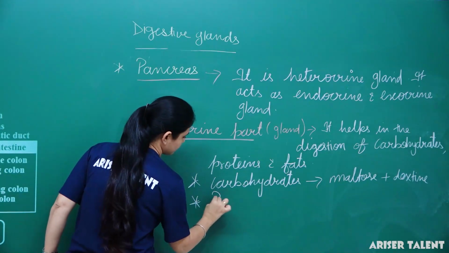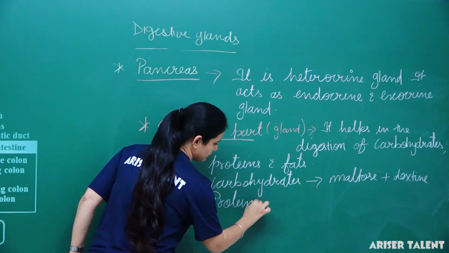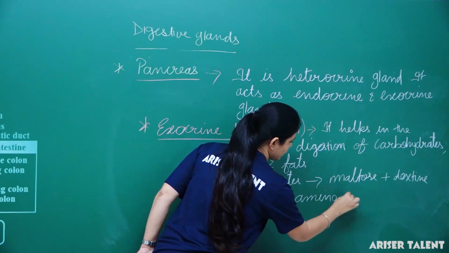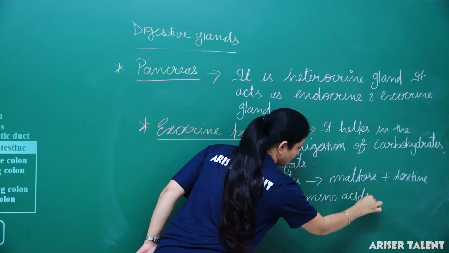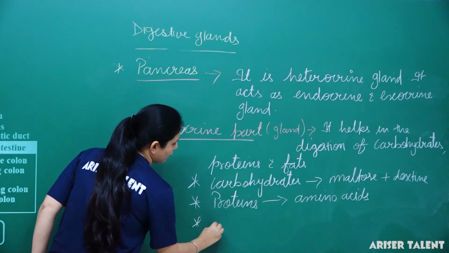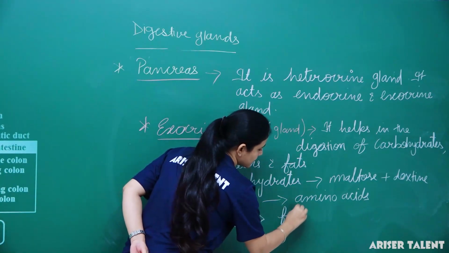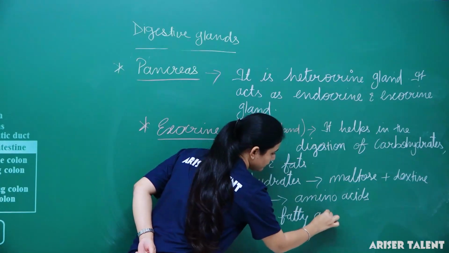Proteins are converted into amino acids. Okay, and fats are converted into fatty acids. Clear?